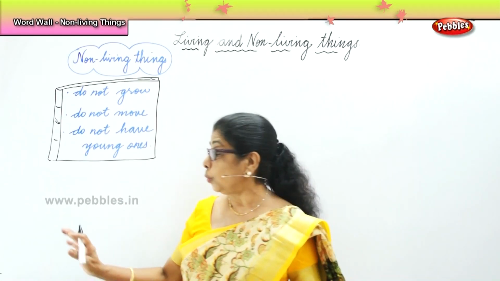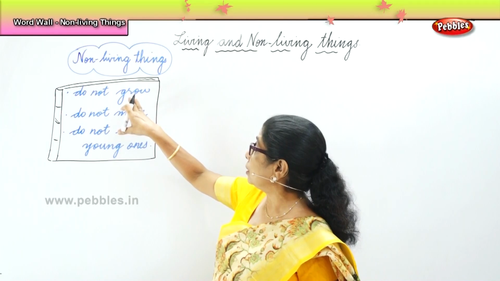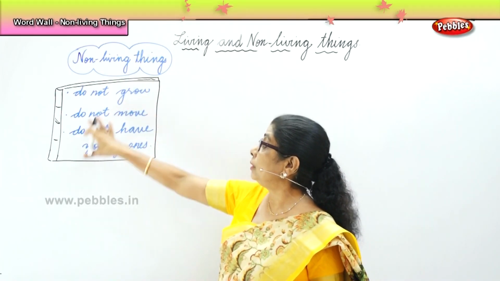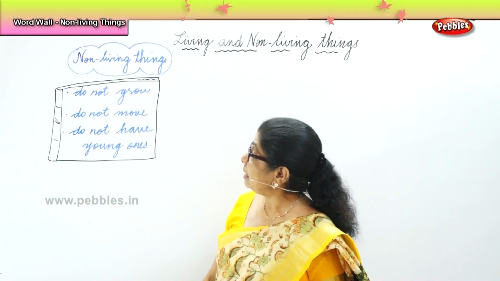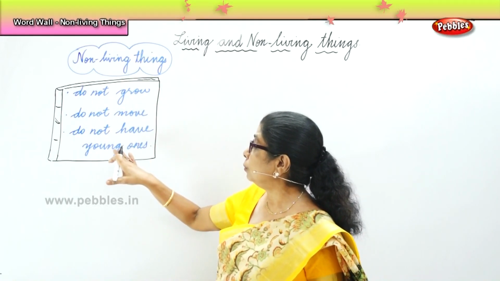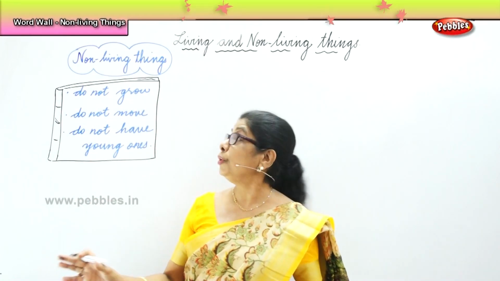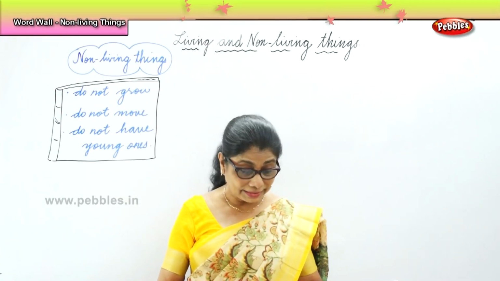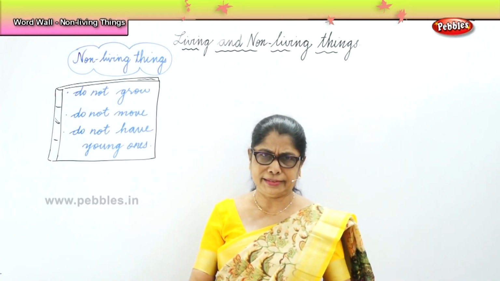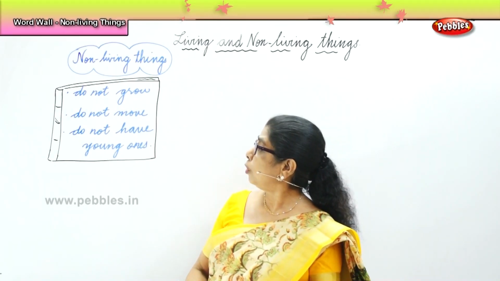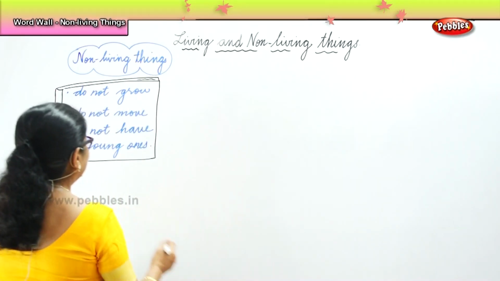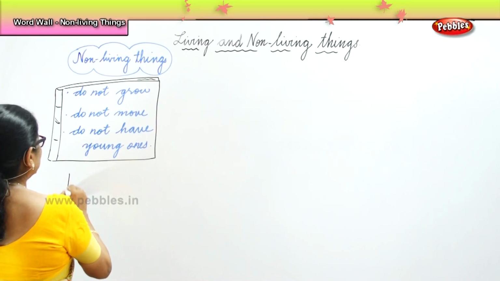Now, in the word wall, you must learn this. Grow, move, young ones. So these are the three words that we must remember in the word wall: grow, move, do not have young ones, in the non-living things. Okay, now, what are these non-living things? When you say they do not move, what are they? Name some non-living things.